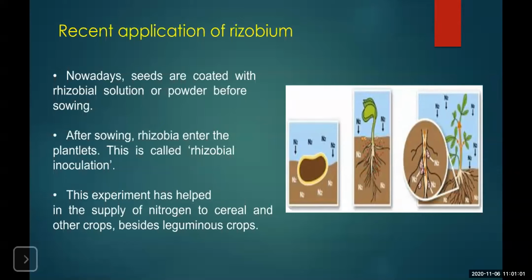How does it help? It helps in reduction of use of chemical fertilizer, good productivity of the crop, as well as it saves the environment from the hazardous effects of the harmful chemical fertilizers.